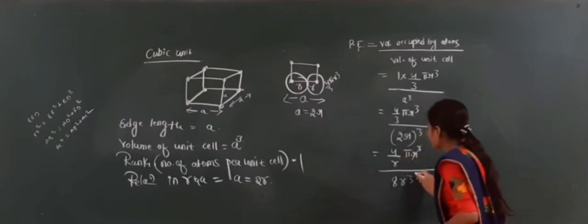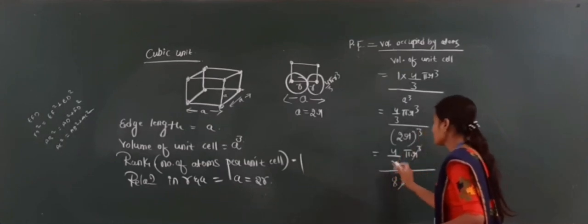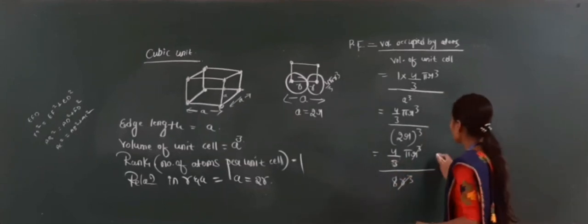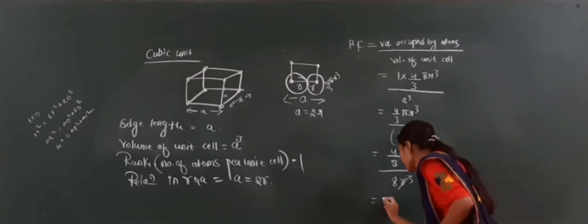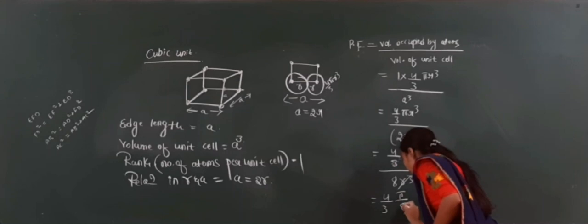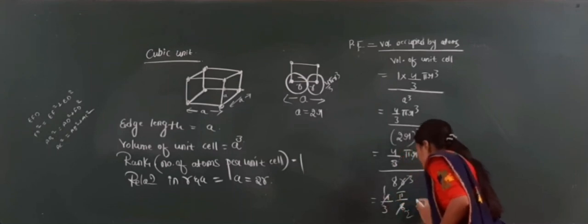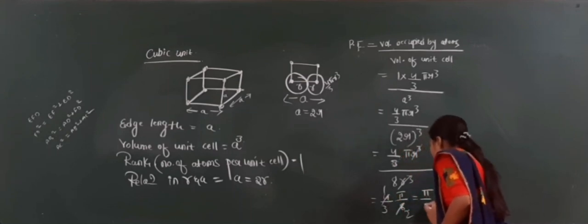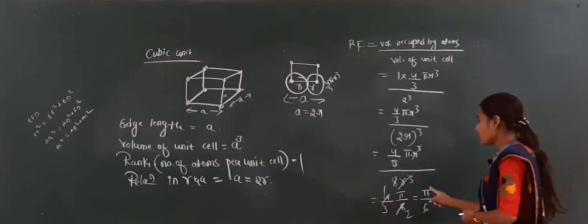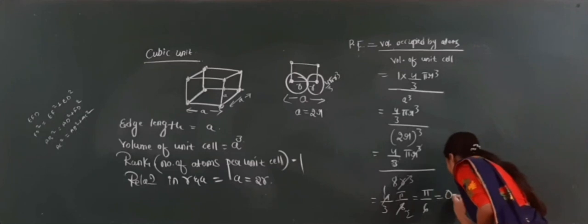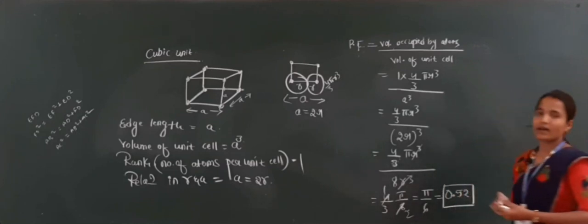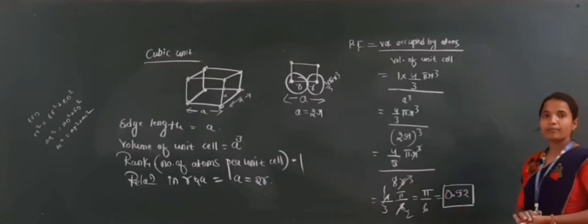Here this r cube and this r cube get cancelled. So now here this is 4 by 3 pi by 8. 4 ones are 4, 4 twos are 8. What is the remaining? Pi by 6. What is the pi value? 3.142. 3.142 divided by 6 gives 0.52.